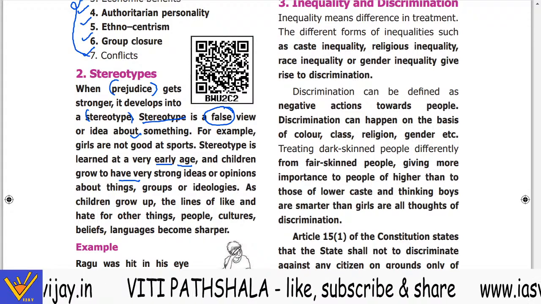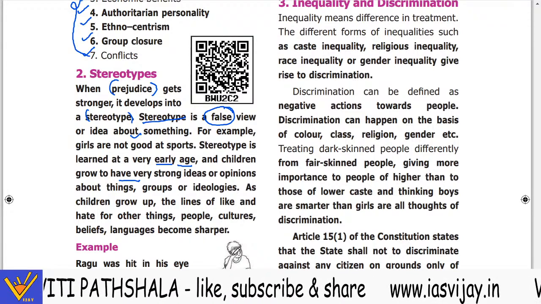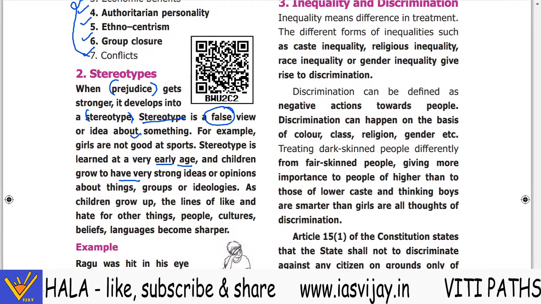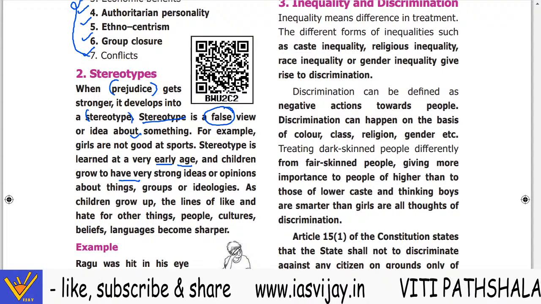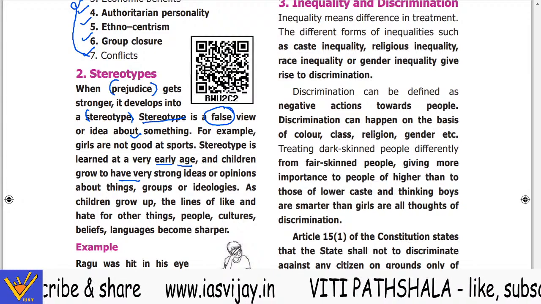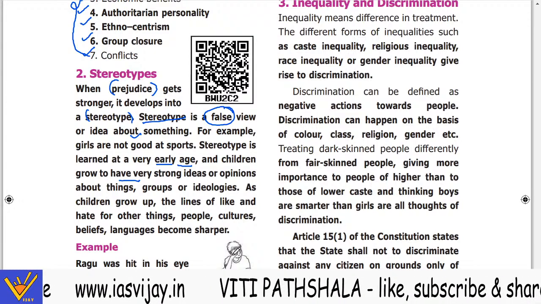And from childhood, children are taught that you are superior, that person is inferior, don't play with him. These differences exist even now in the 20th century, especially in the villages.